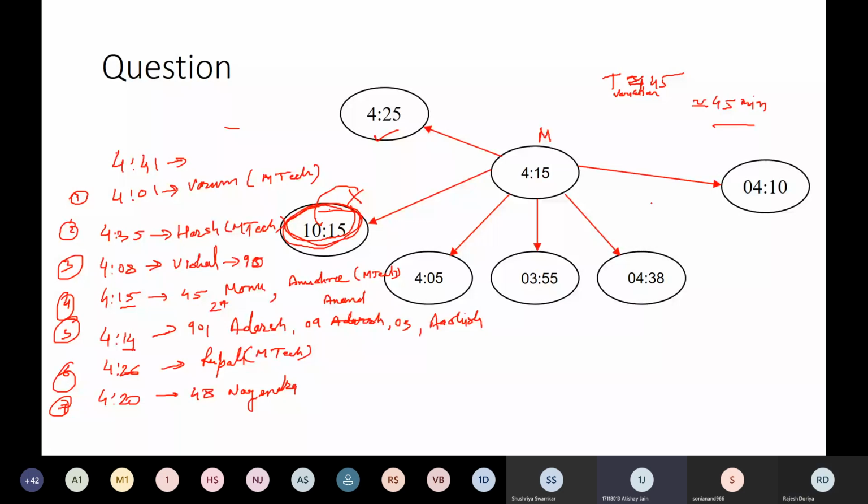Am I right? Yes, sir. Okay, so whatever time you'll get at the end, that is going to be your final time. And then you have to adjust each clock by that time. So if the time is 4:14, then you have to decrease this clock by 1 minute, right? Okay. And similarly, you have to make the other adjustment as well.